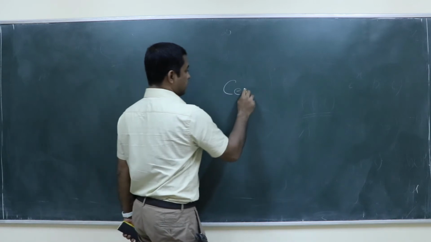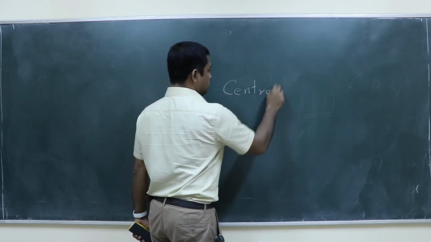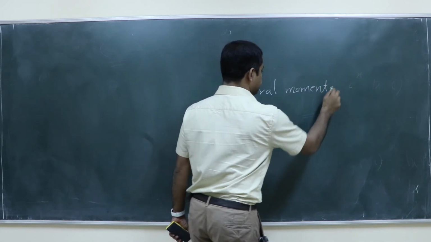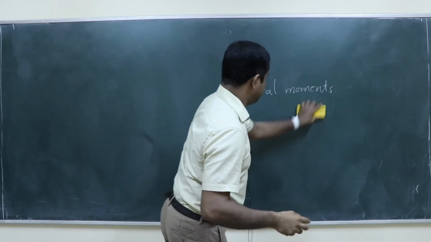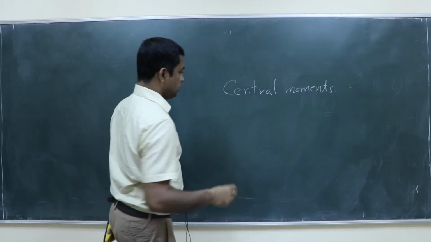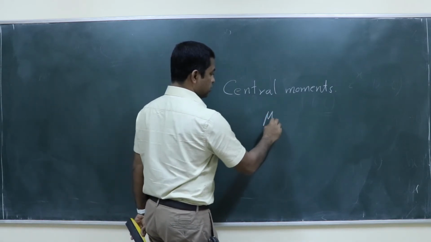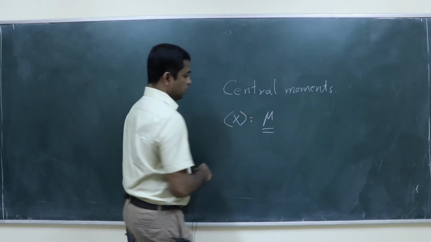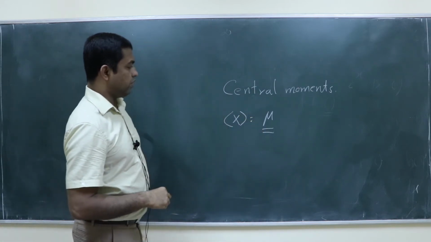So what are the central moments? Suppose mu is the mean of the random variable x.